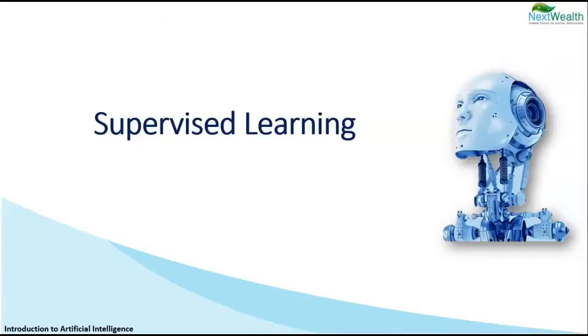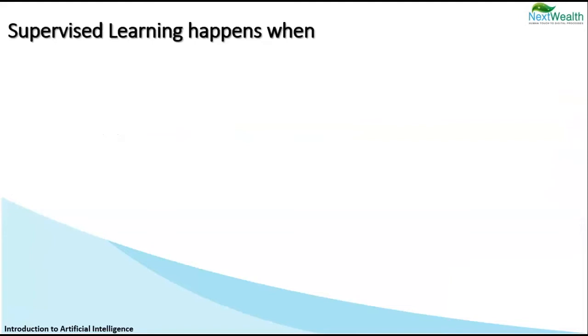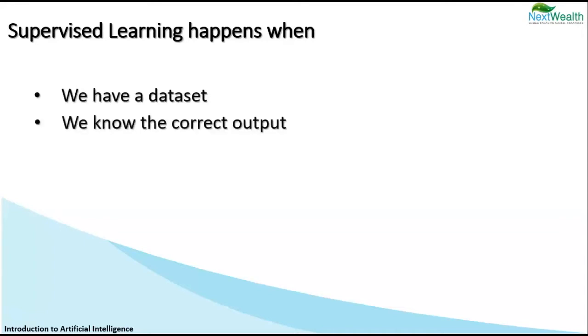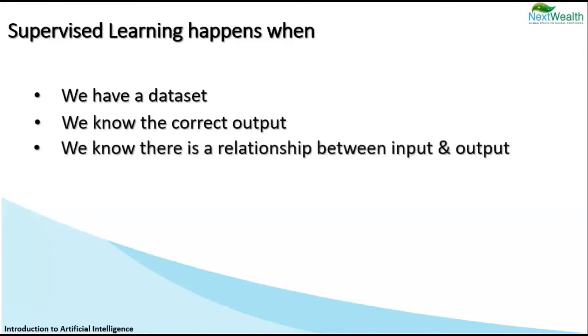Machine learning tasks can be broadly categorized into two major categories, viz. supervised learning and unsupervised learning. First, let us look into supervised learning. When can supervised learning happen? Well, supervised learning can happen when we have data points with known outcome. For this, we would need to have a data set and know the correct output for that particular data set, which in other words also means to know there is a clear relationship between the input and the output.